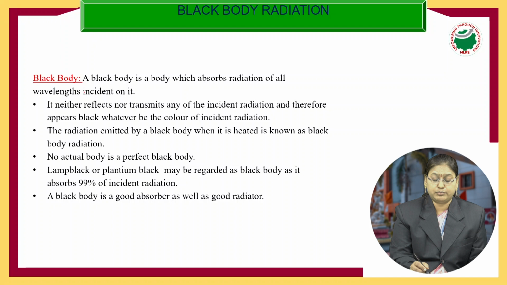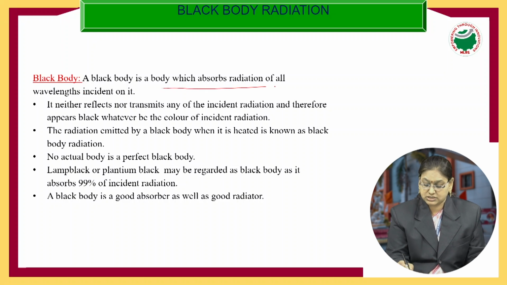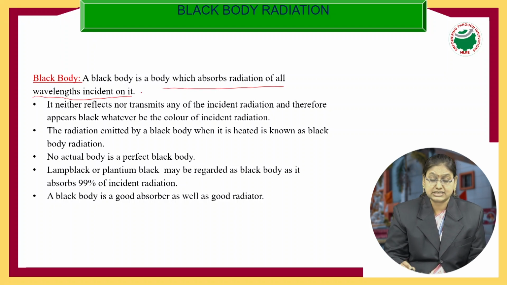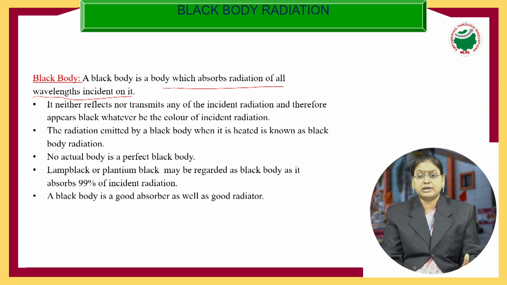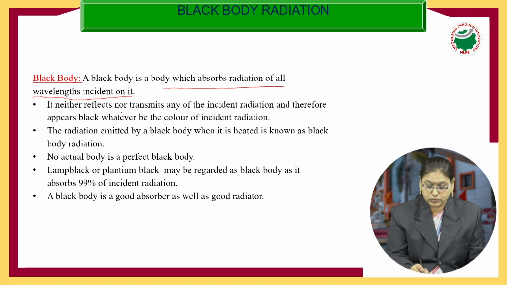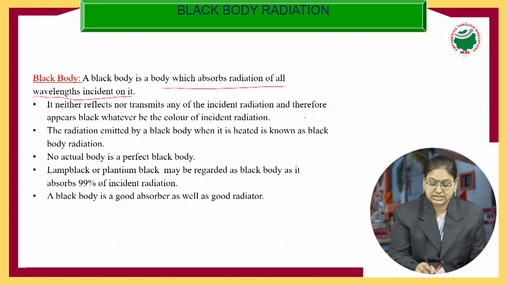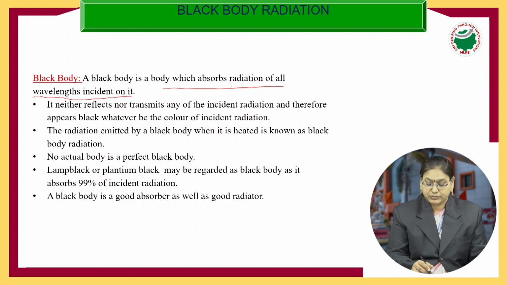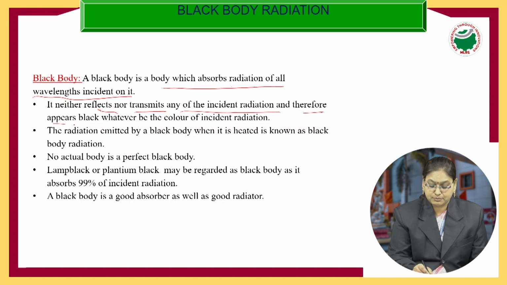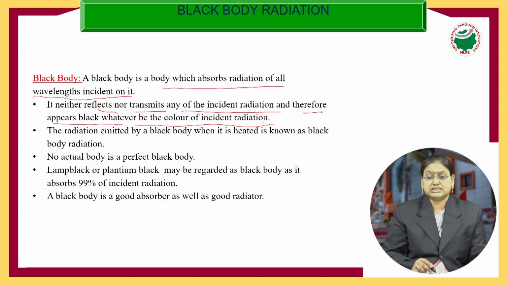Next, we will define what a black body is. A black body is a body which absorbs radiation of all wavelengths incident on it. Radiation consists of all colors in it. So whenever this radiation is falling on a black body, what is happening? It is absorbing all the colors. It is not reflecting any color. Therefore, it appears black in color. It neither reflects nor transmits any of the incident radiation. So it appears black in color, whatever may be the color of the incident radiation.